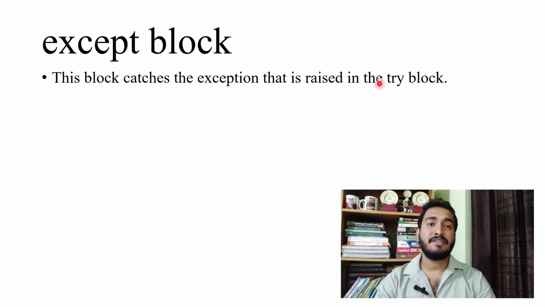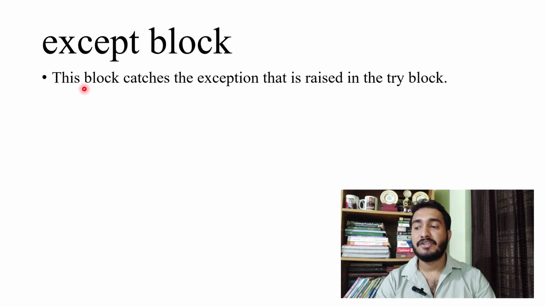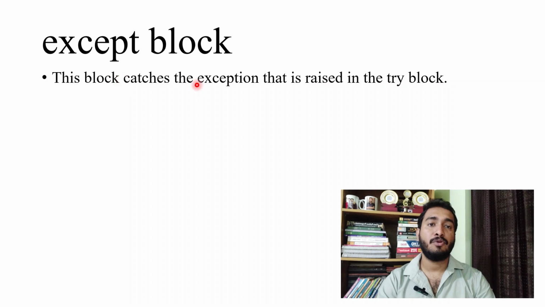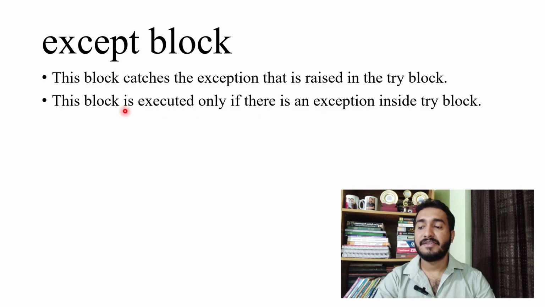Either the exception is raised using the raise keyword, which we'll be learning in this video, or an exception is thrown by the Python interpreter. If the exception is thrown or raised, in both cases it will be caught by the except block. This block is executed only if there is an exception inside the try block. If there is no exception, then the except blocks will not be executed.